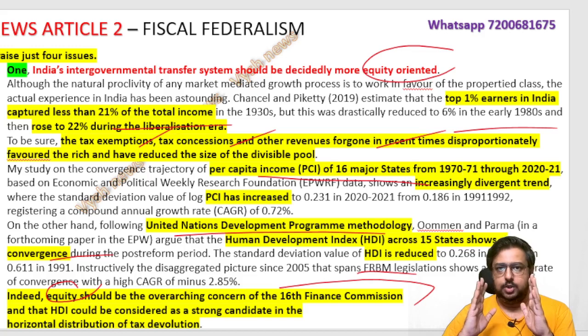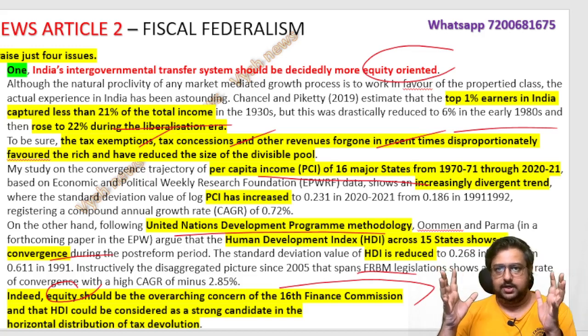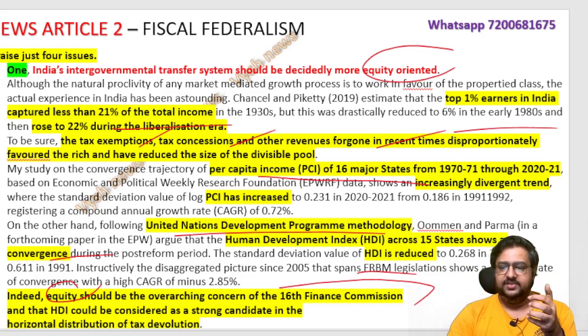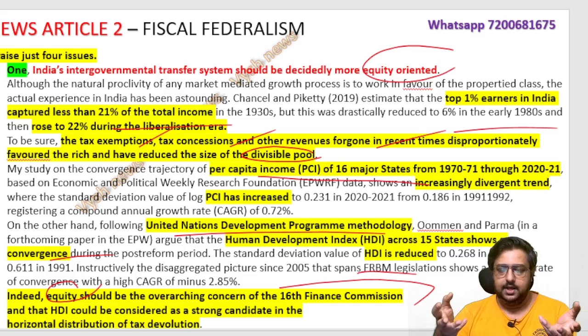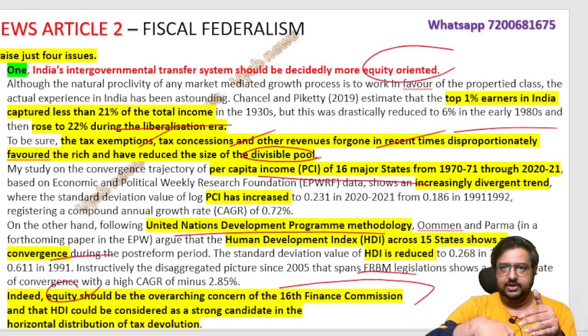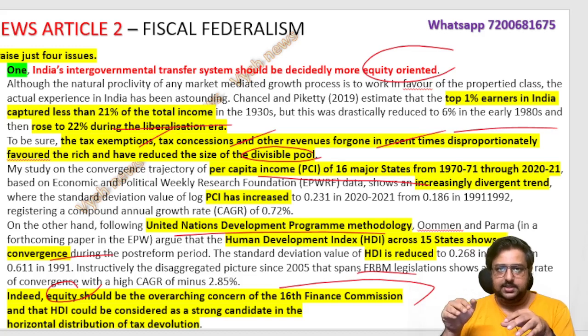The Finance Commission's job is what? The full revenue whichever the country gets in the form of taxes and all, how will you divide it? That's called the divisible pool. How will you divide it and give it to the states? Because every state has different needs. So vertical devolution means giving to the states, horizontal devolution means between the states, how will you give it to different states? Some states will be underdeveloped, they need more fund. Those who are already developed need less fund, or their population is very less, then they need less fund. So based on the needs of that state, money will be given.